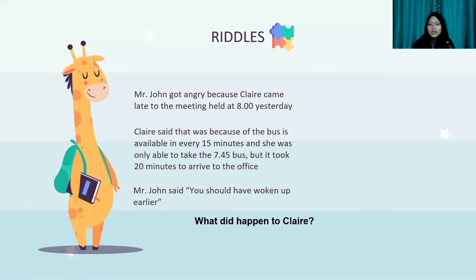Why was that so? It's because if she did not wake up late, she could probably take the 7:30 bus because the bus is available every 15 minutes. And if she took the 7:30 bus, she would not come late to the meeting at the office. Does everyone now get the idea? Yeah, this is how perfect models work.